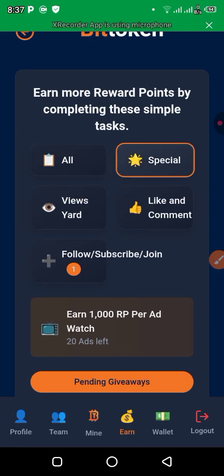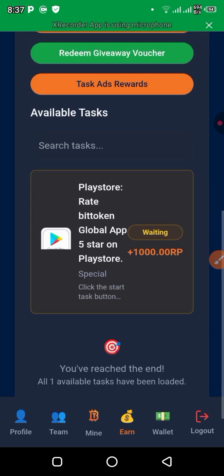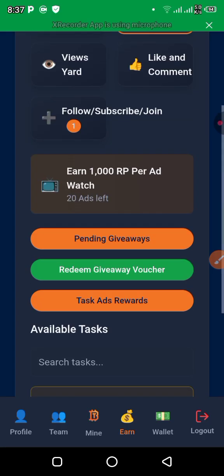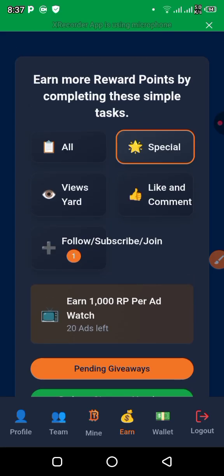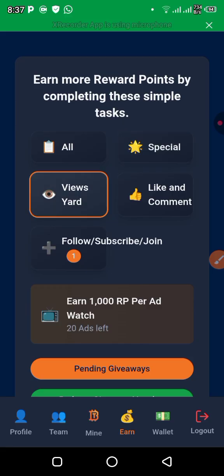Here you will see their app, so you can download the app. Just make sure you download the app on your app store or Apple store, then start using it.